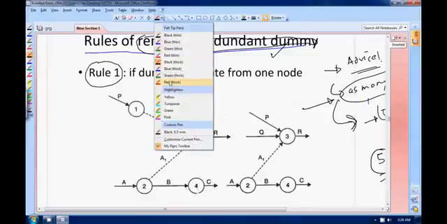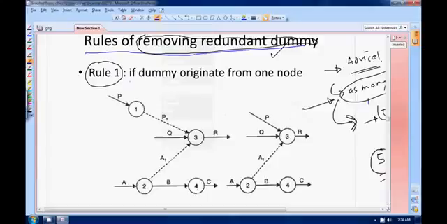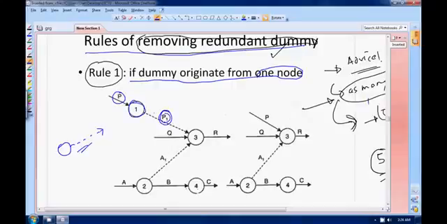Rule number 1: if a dummy originates from one node only, if only one dummy is originating. What he is trying to say is, suppose you have a node, and the only thing that is coming out of this node is a dummy activity. This node has only one activity coming out, and that is a dummy activity. So you can put your P directly here. This dummy node is not required.